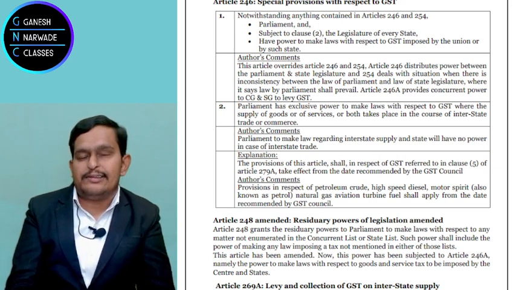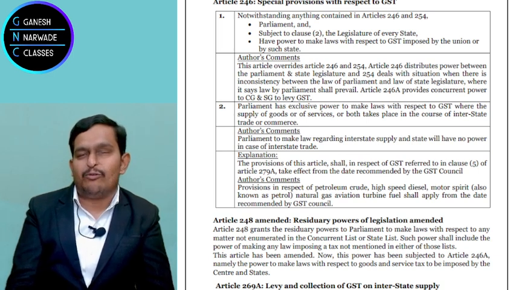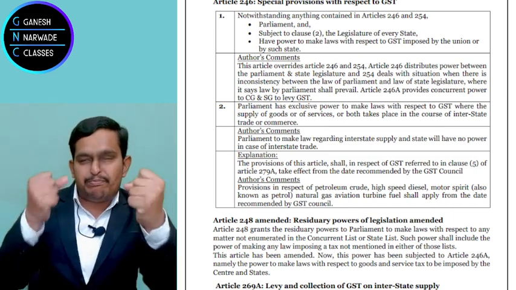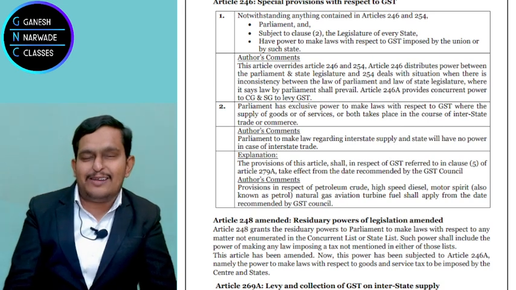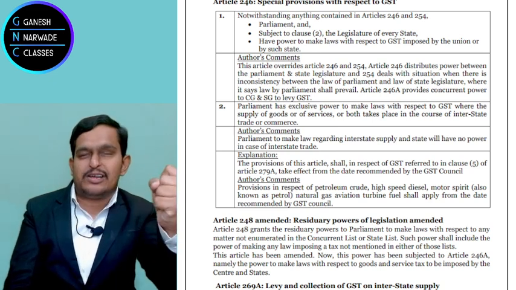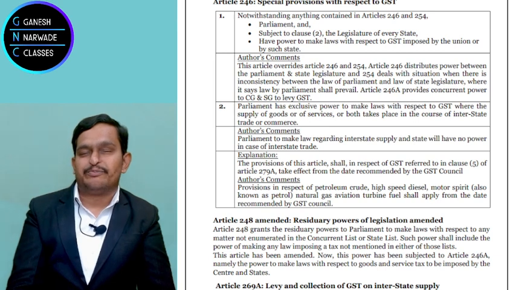Now when you read the law like this, they clearly want to convey that this 246A is more powerful than 254 and 246. So 254 says center has more power. 246A says, sorry boss, I am the most powerful.